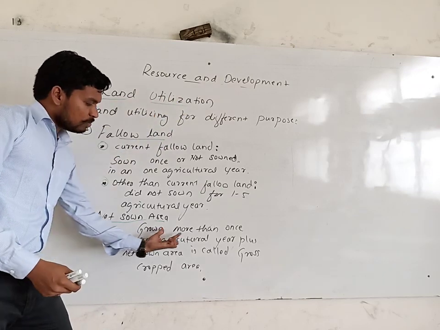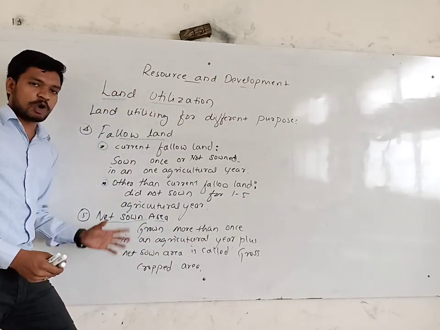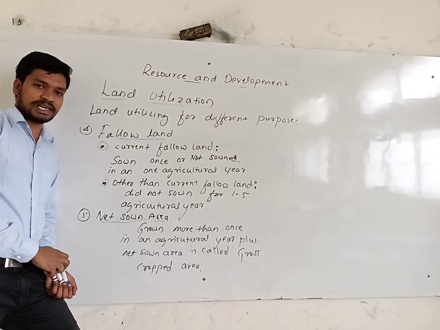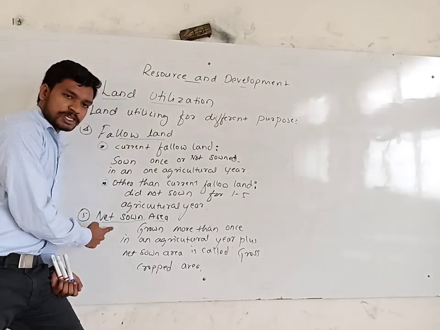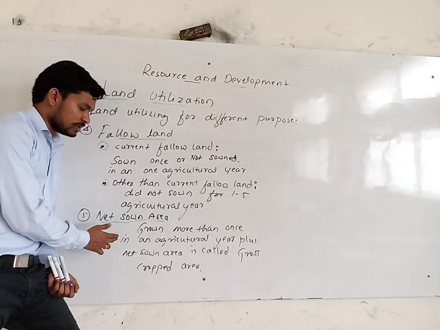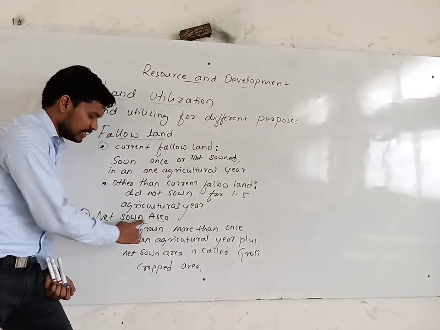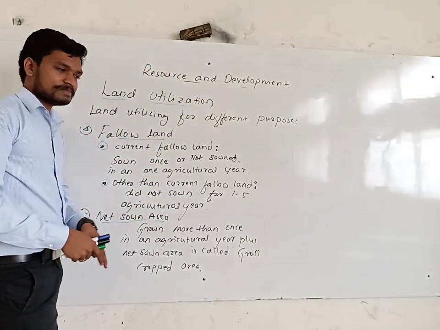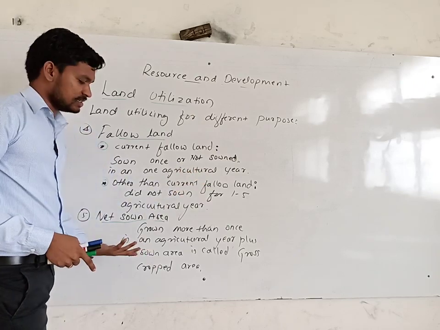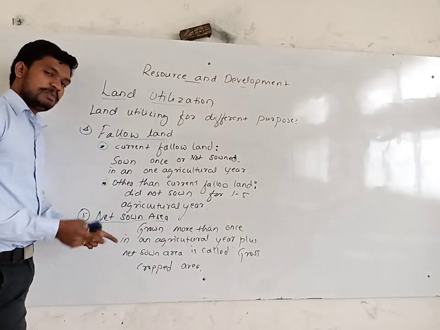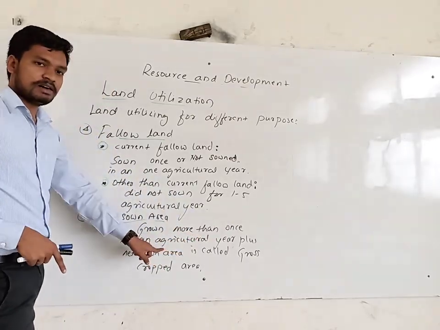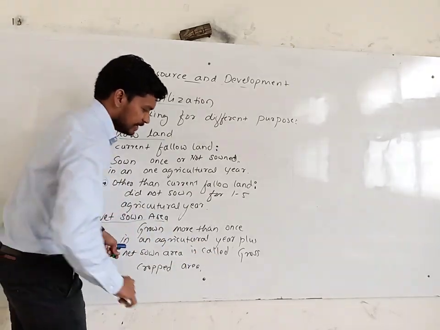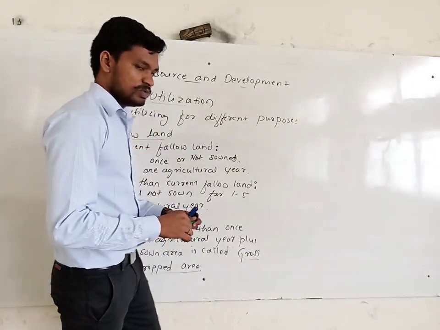Here crops are grown more than once in an agriculture year, multiple crops it may be. In one agriculture year you will get 3 seasons. So there the crops are grown. Suppose 3 crops or more than 3 crops are grown in one agriculture year. Plus net sown area is called gross crop area. Net sown area is the total area under cultivation, under this agriculture activity. Growing crops more than once in an agriculture year plus that is called gross crop area.